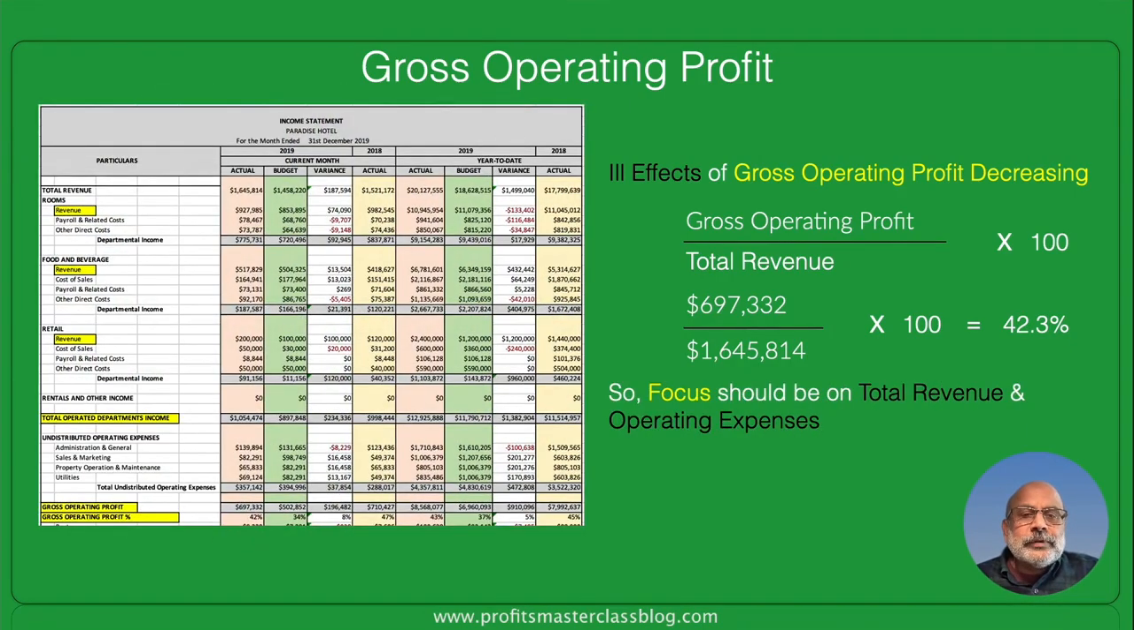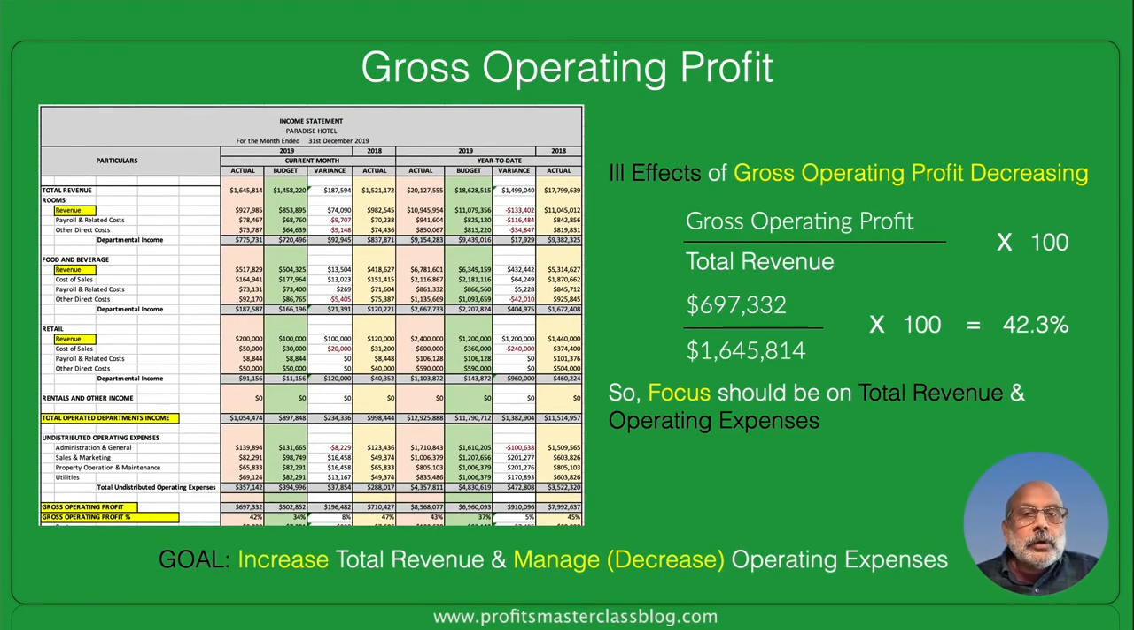So what is the moral of the story? Well, the moral of the story is that the focus should be on total revenue on the one hand and operating expenses on the other hand. Now, what is the goal that a hotel needs to set itself? Well, the goal should be to increase total revenue and manage operating expenses, as in decrease them.